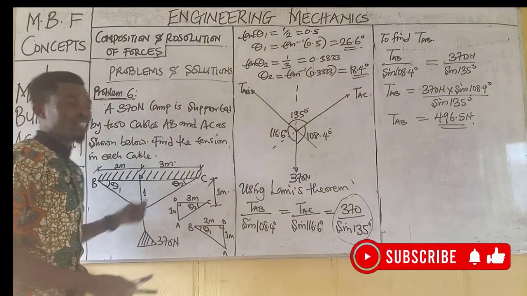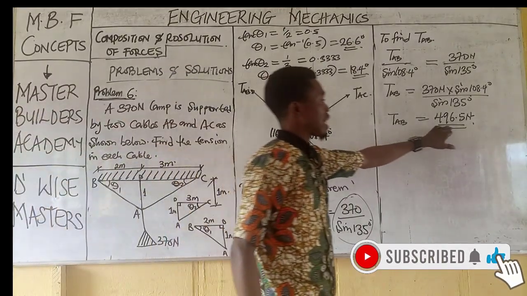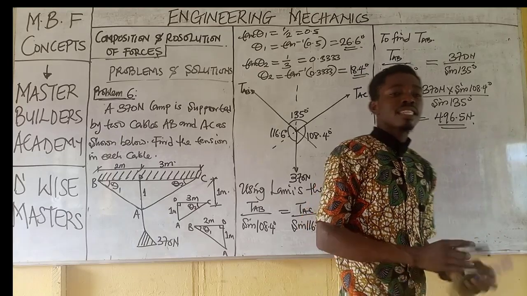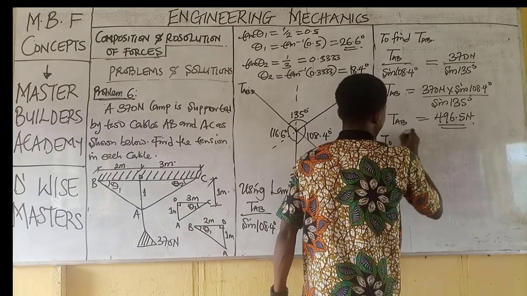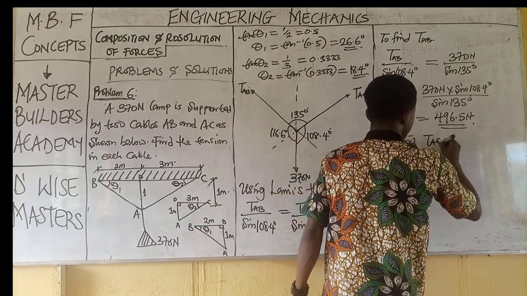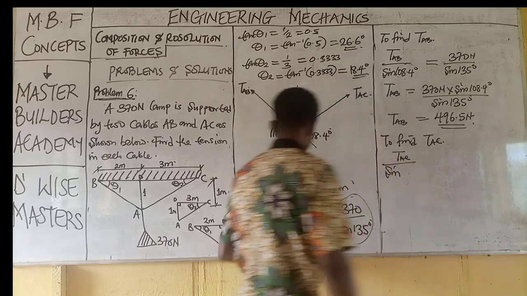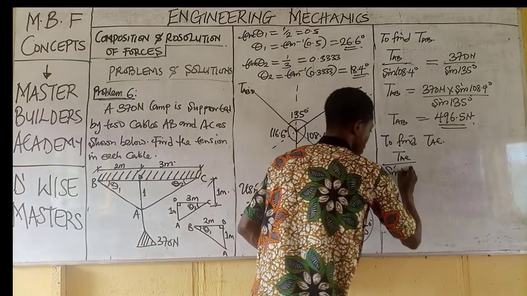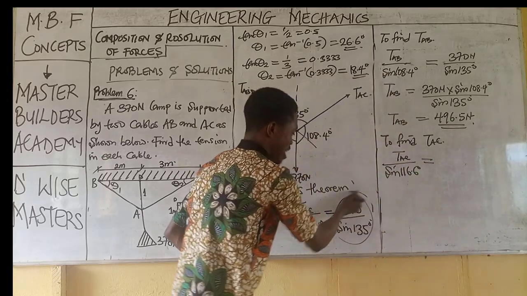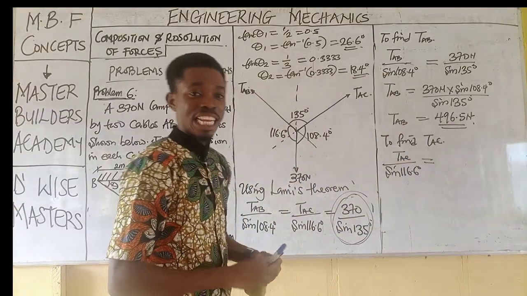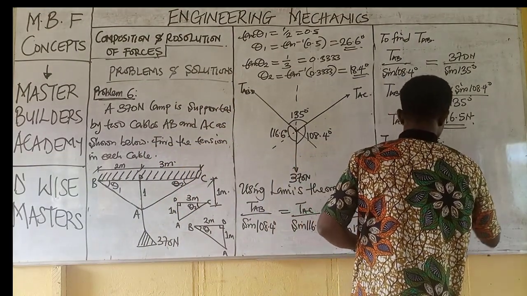So the capacity or the strength of this cable AB is 496.5. And lastly is to obtain the tension on what? AC. Now to find TAC, we have TAC over sine of the included angle. The included angle is 116.6. Is equal to the last ratio, which is the weight over the sine of the opposite angle. Then we have 370 all over sine